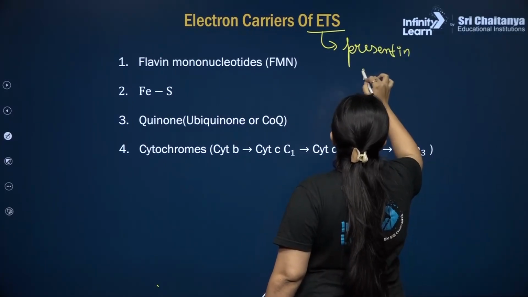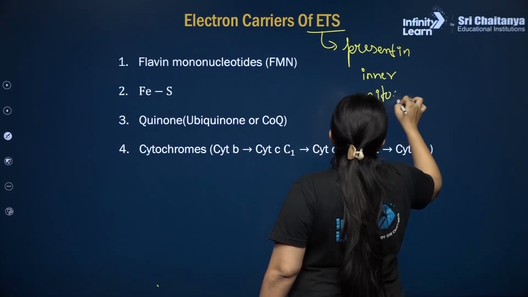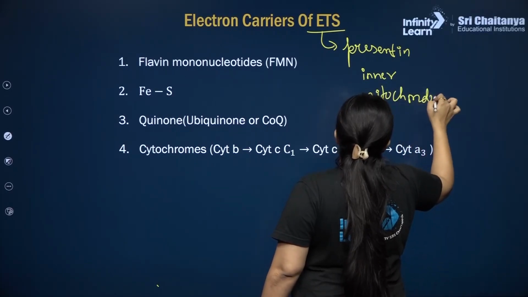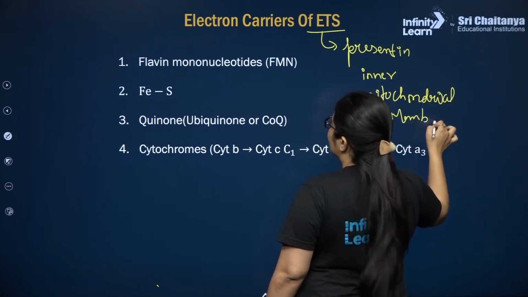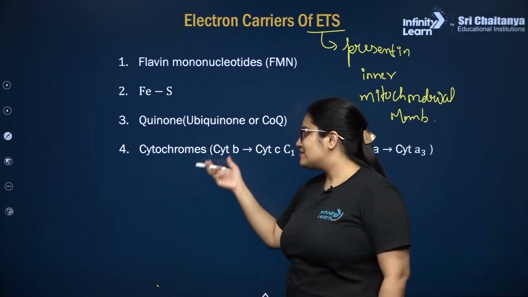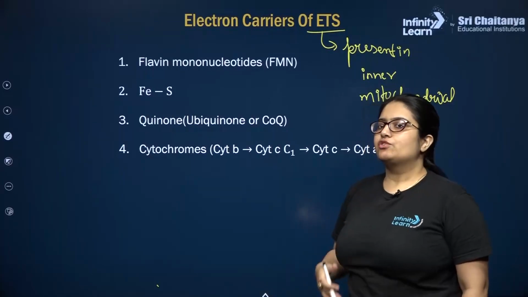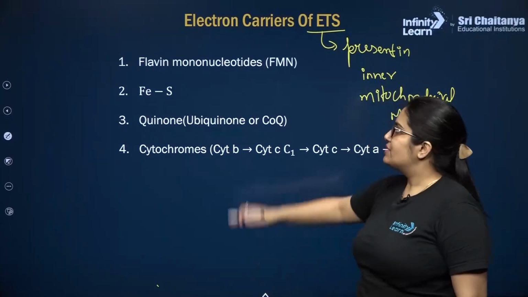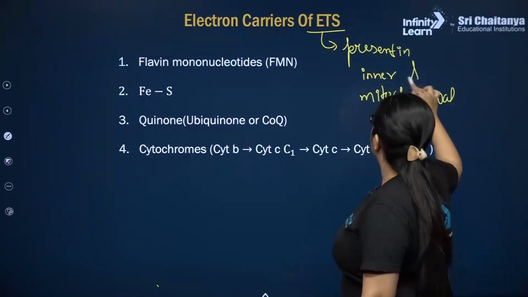the inner mitochondrial membranes. So FMN, FeS, ubiquinone and various cytochromes are the electron carriers that are part of several complexes present in the ETS running in the inner mitochondrial membrane.